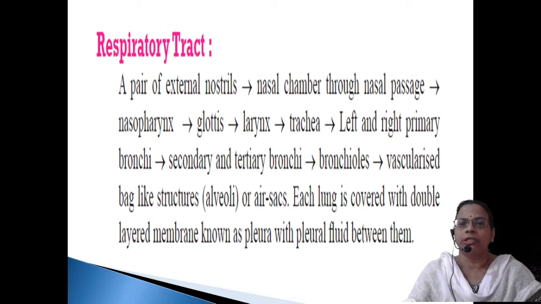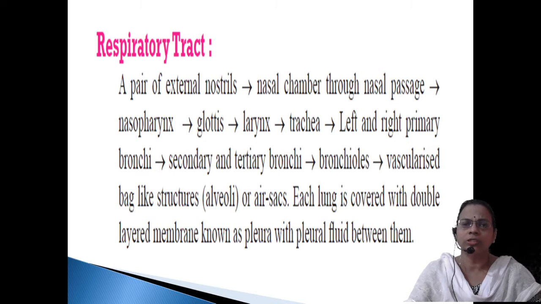Then, when it reaches near the chest region, it will divide into two branches, and those branches are called bronchus. Okay, plural is bronchi. Each branch will enter into the lungs and further divides into many branches, approximately 23 times, again and again, which we call secondary, tertiary, and so on, and finally minute branches, that are called bronchioles.